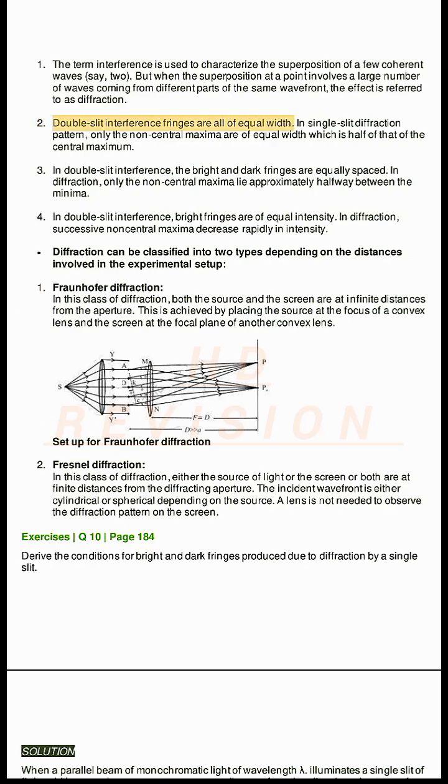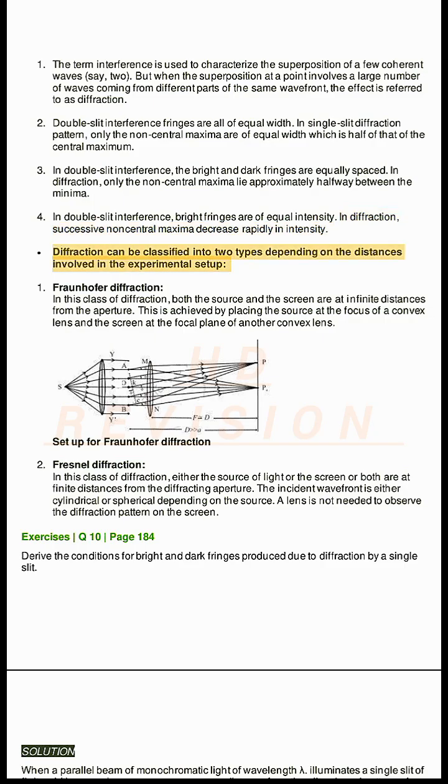2. Double-slit interference fringes are all of equal width. In single-slit diffraction pattern, only the non-central maxima are of equal width, which is half of that of the central maximum. 3. In double-slit interference, the bright and dark fringes are equally spaced. In diffraction, only the non-central maxima lie approximately halfway between the minima. 4. In double-slit interference, bright fringes are of equal intensity. In diffraction, successive non-central maxima decrease rapidly in intensity.